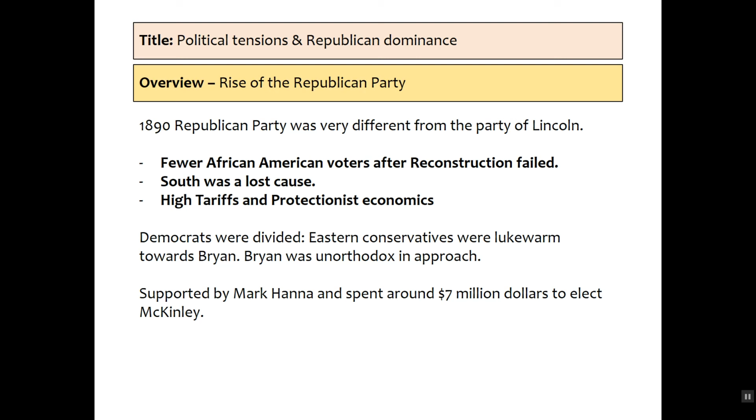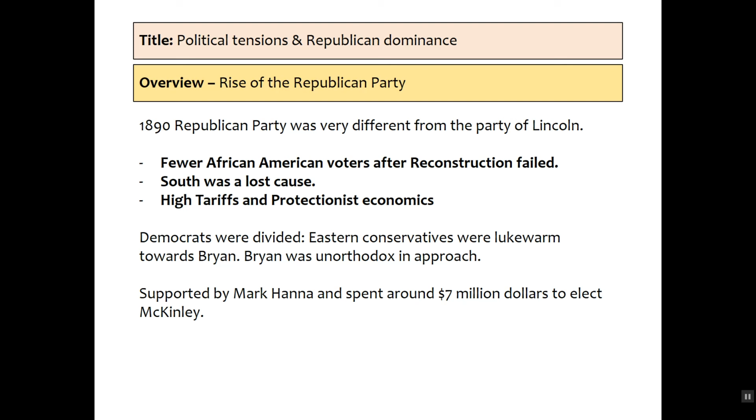It has fewer African American voters after Reconstruction failed. The South was a lost cause. They were never going to win in the southern states. They're a party of high tariffs and protectionist economics. That means that you're going to pay huge amounts if you want non-American goods, so you buy American, and if you want to sell your goods abroad, you're going to have to pay high tariffs as well.